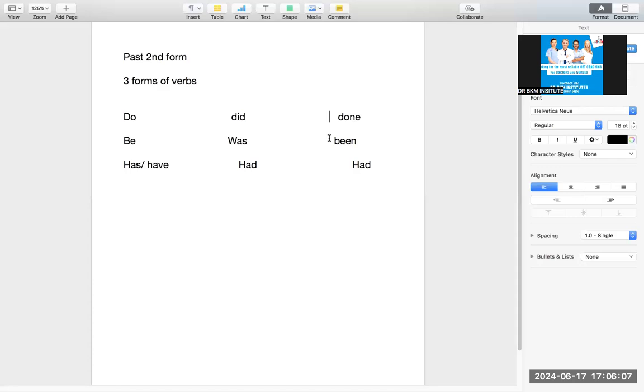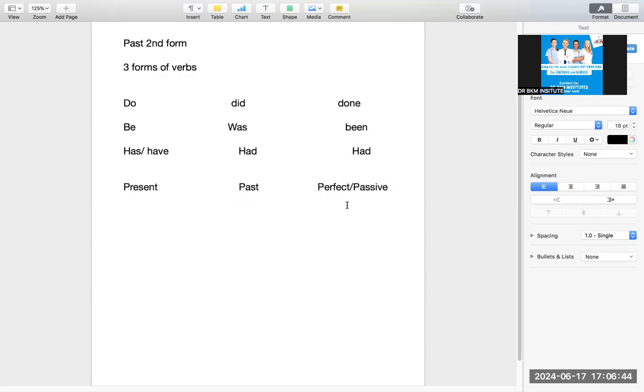These are the forms of the verbs. Why were forms of the verbs created? First form is always reserved for present. Second form is always reserved for past. And third form is always reserved for perfect tense and passive voice. This is something that you need to remember. Very important to remember. Perfect or passive voice. Now let me tell you by examples what I mean.